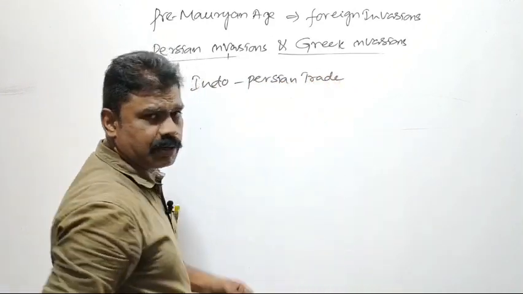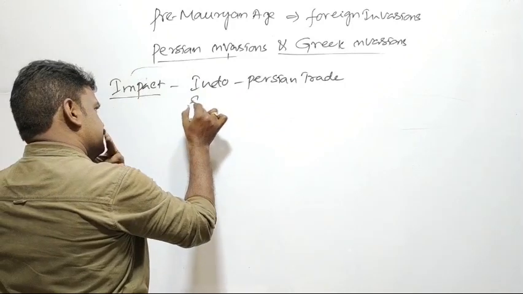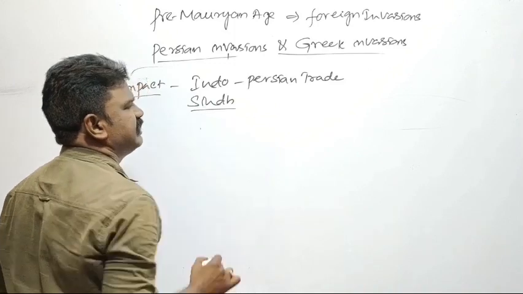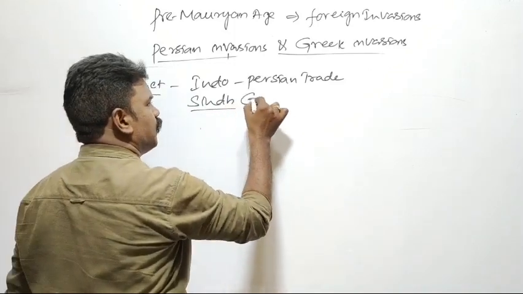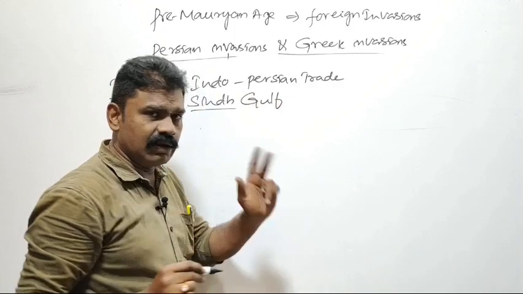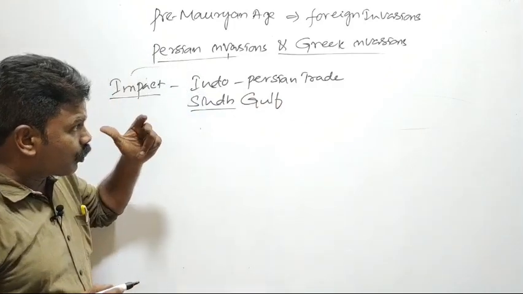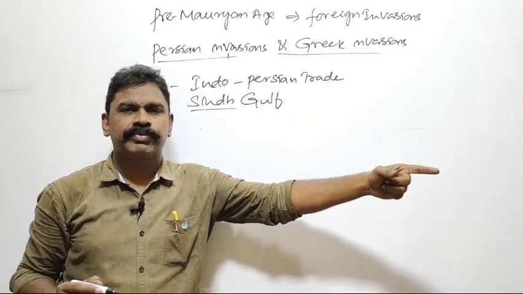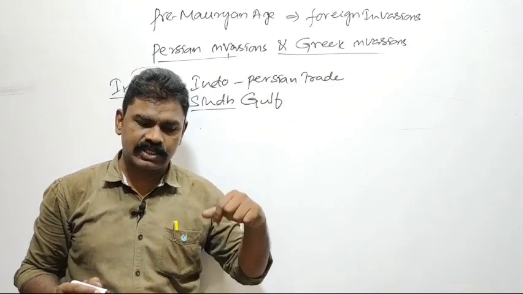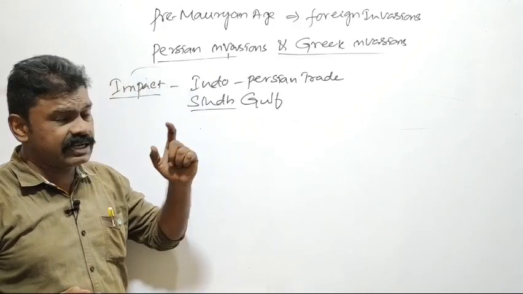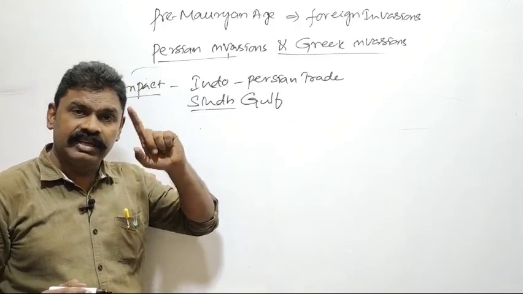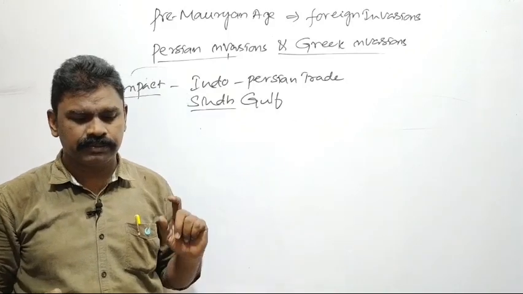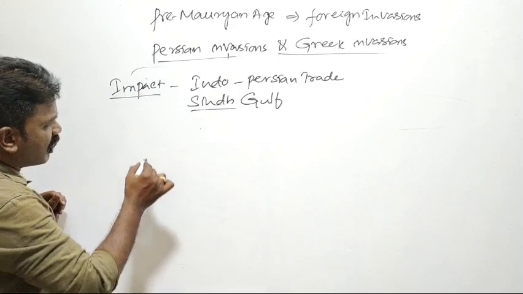Indo-Persian trade was developed via Sindh, that is, via the Sindh Gulf. There occurred a route between India and Persia that connects to the Black Sea. This trade continued till the end of the British period. Iranian coins were also found in India.